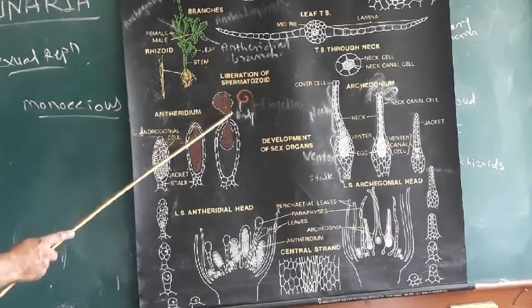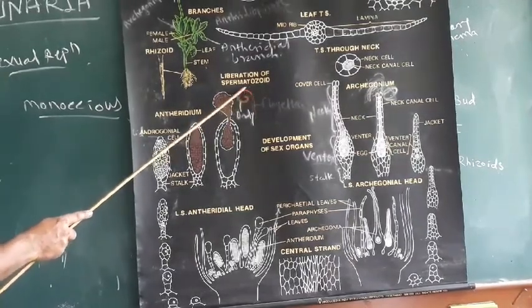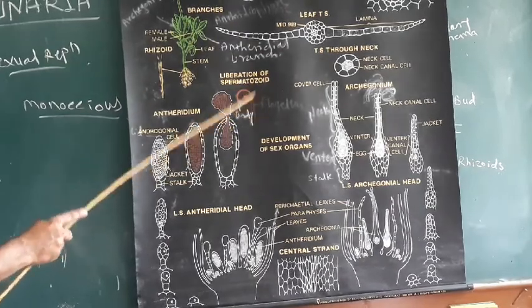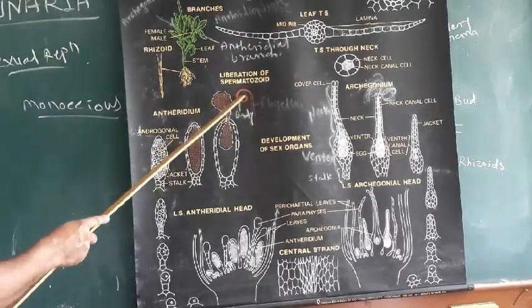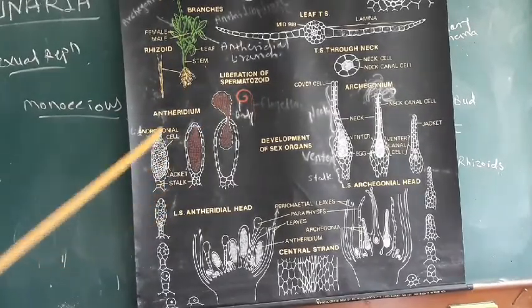These anthrozoids are coiled structures. They show a coiled body and two flagella are present. These spermatozoids are the male gametes.